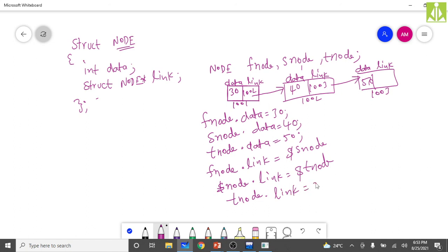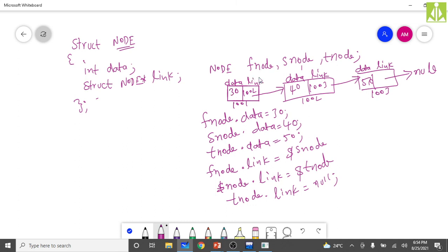Okay, make it as null, so whenever you start the processing of elements, because here we have the chain of elements, this is something like a memory management technique. Instead of going for arrays, we can go for linked lists. Arrays are managed by the compiler itself because they hold consecutive memory locations, whereas linked lists do not hold consecutive memory locations.